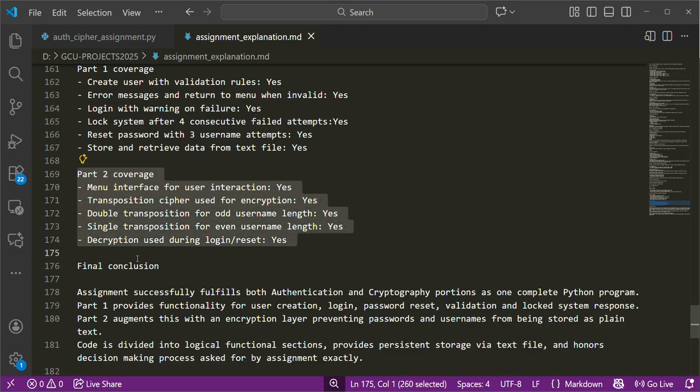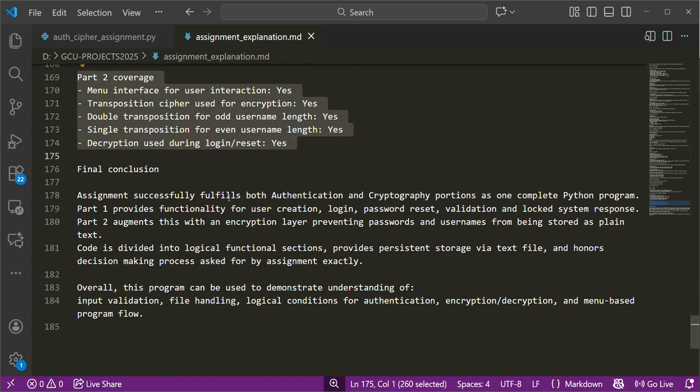Part two covers the menu interface, transposition, double transposition, single transposition, and decryption. So this is what I put together.